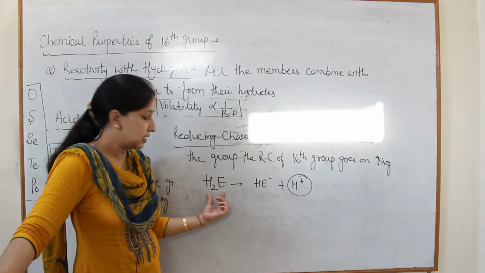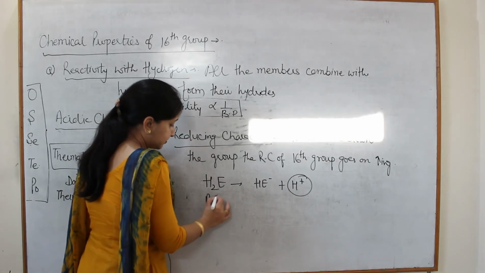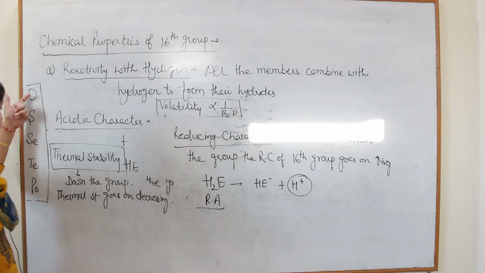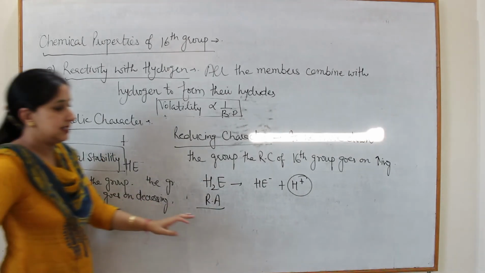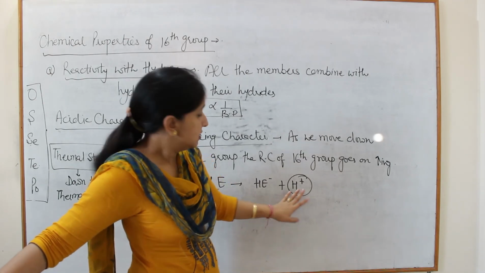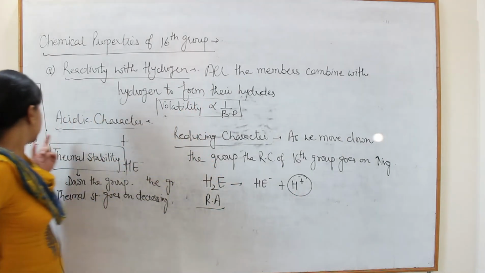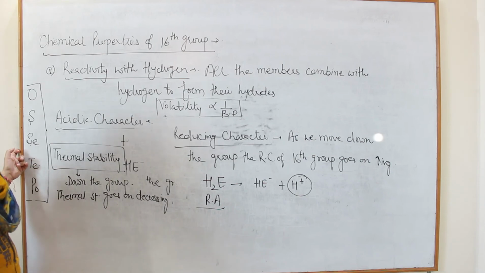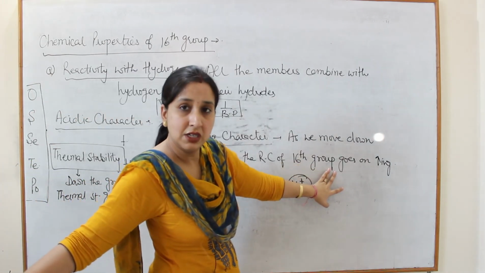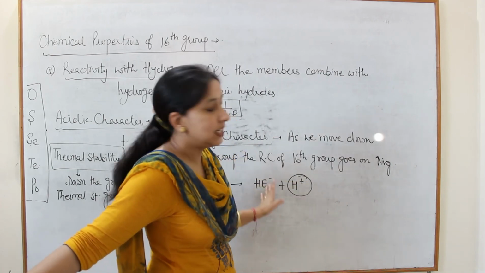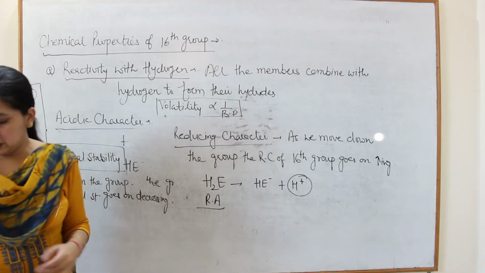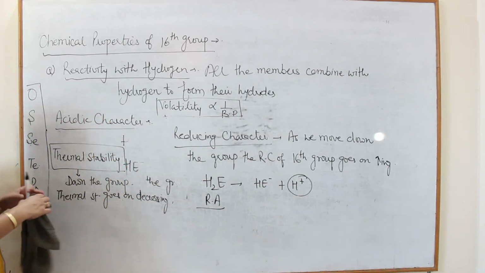So that's why these are reducing agents. And we have discussed that as we move down the group, the tendency to release H positive goes on increasing. So if the tendency to release H positive goes on increasing, their reducing character also goes on increasing. So we can easily say that as we move down the group, the reducing character goes on increasing.